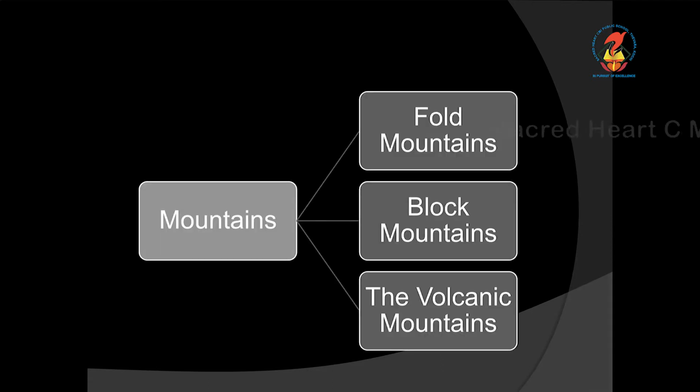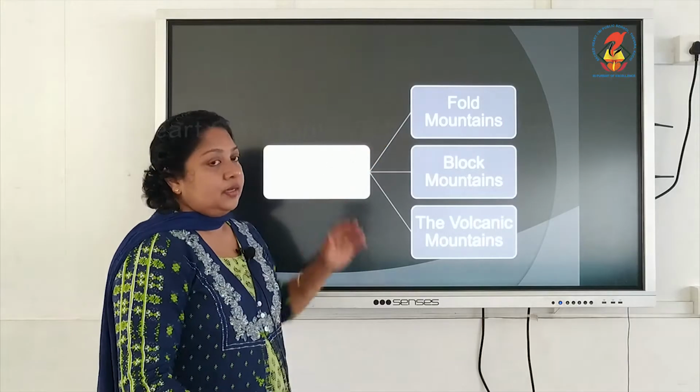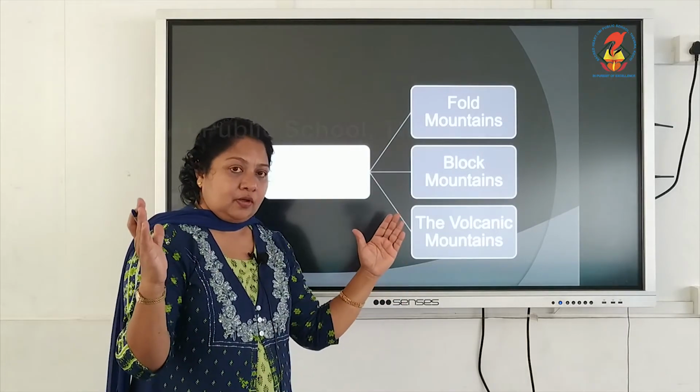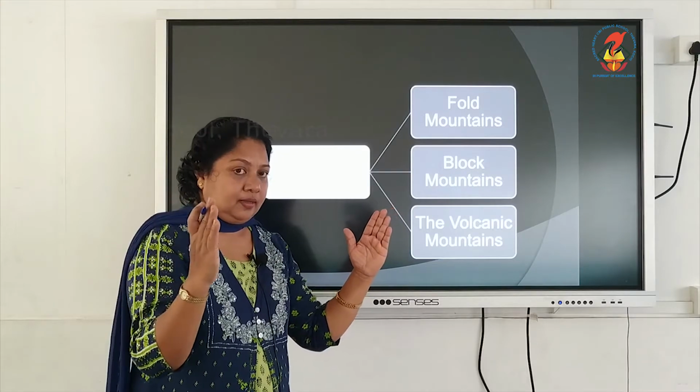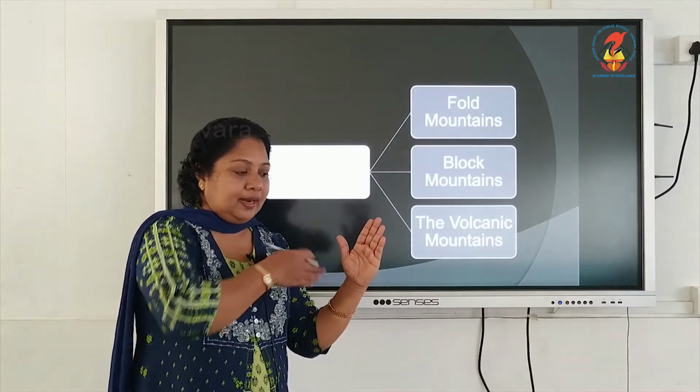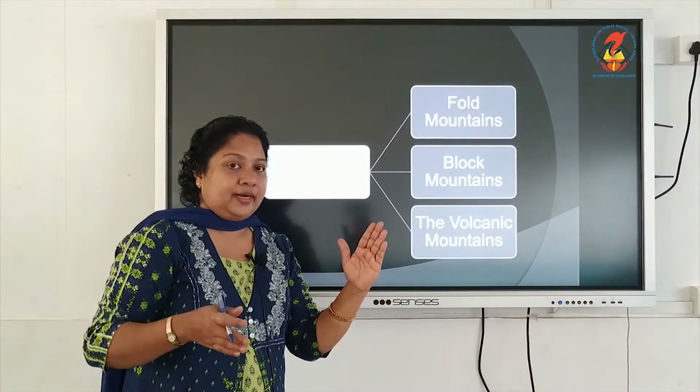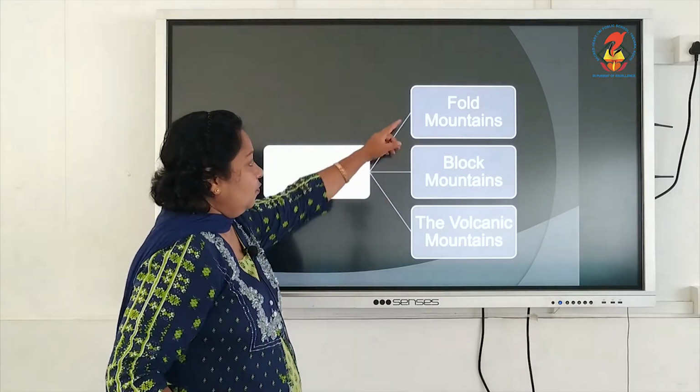Now when we take the mountains, we can divide the mountain into three types. Mountains can be found in three forms: fold mountain, block mountain, volcanic mountain. Fold mountain is formed because from both sides the force, like crust force, will be applied, and in between the land will be crushed, folded up, resulting in the formation of fold mountain.